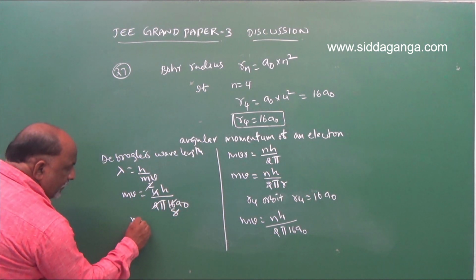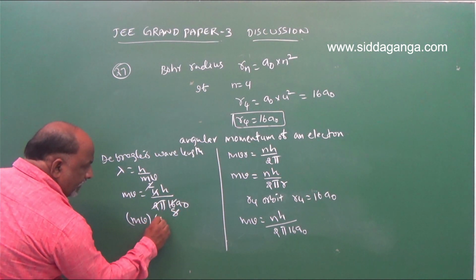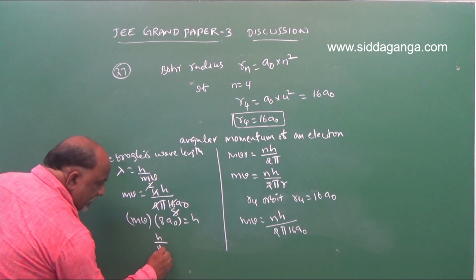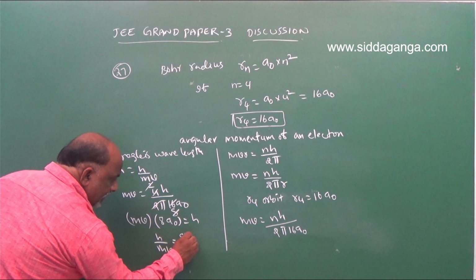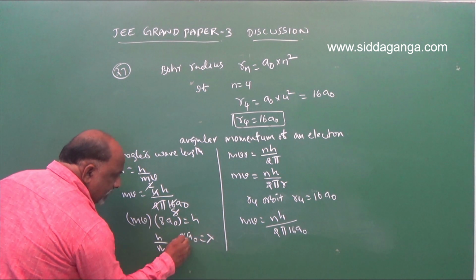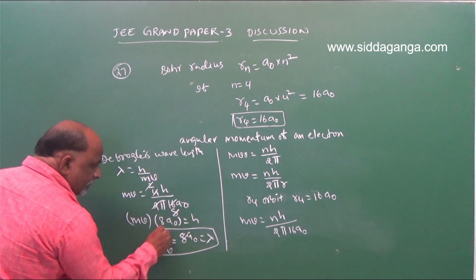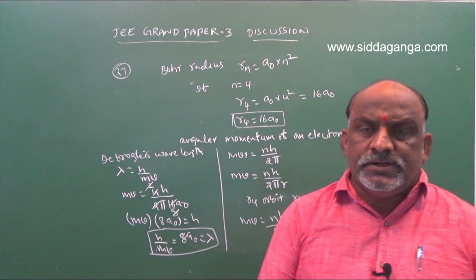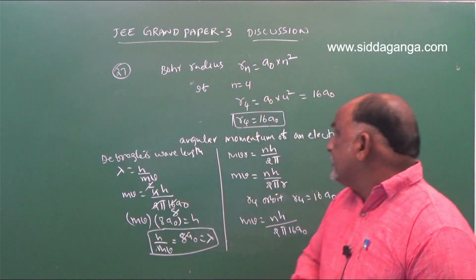So here mv into 8 a naught is equal to h by mv, which is 8 a naught, that is lambda. Clear? So this is the solution for question number 27.